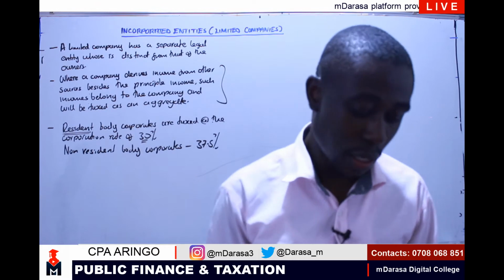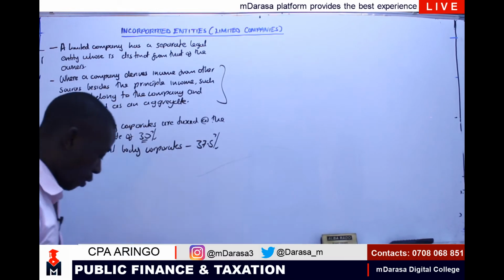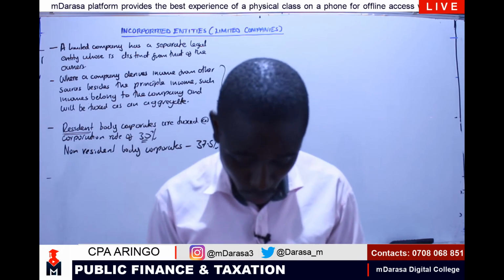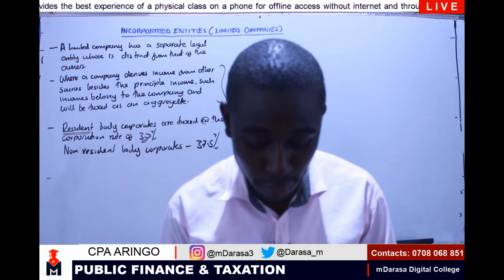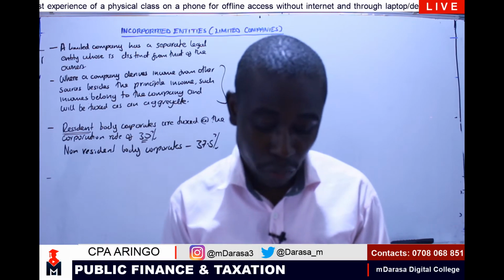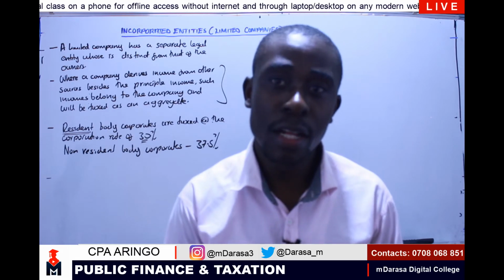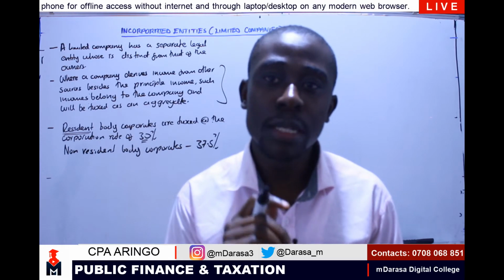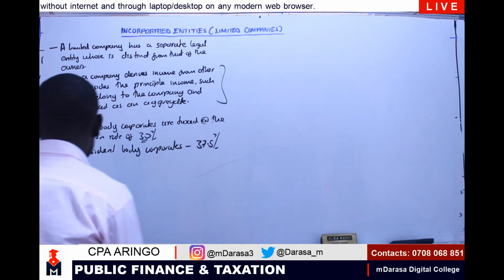Now, another key concept that you must always have at the back of our mind whenever I'm dealing with the aspect of taxation in regard to limited companies, we normally say that all body corporates incorporated in Kenya are expected to pay installment tax before the end of the accounting year. That one, we can put it down.